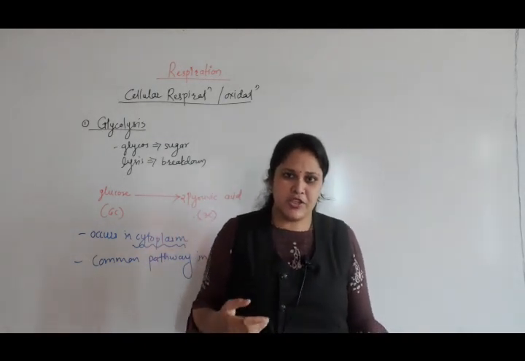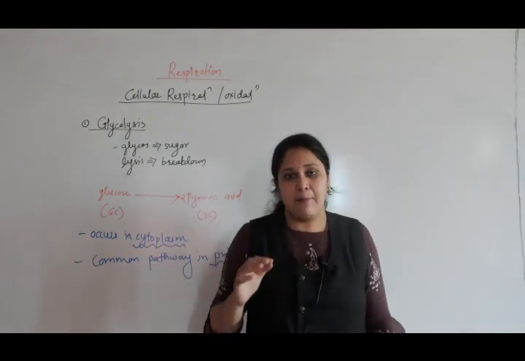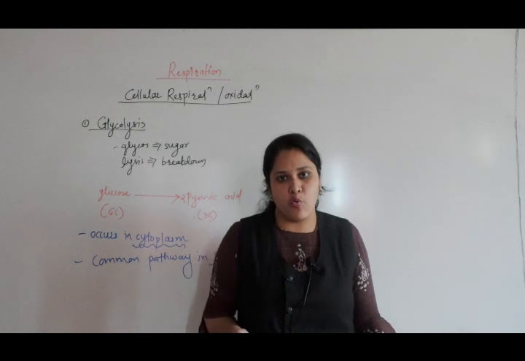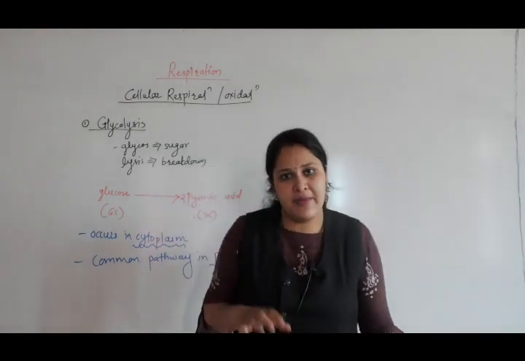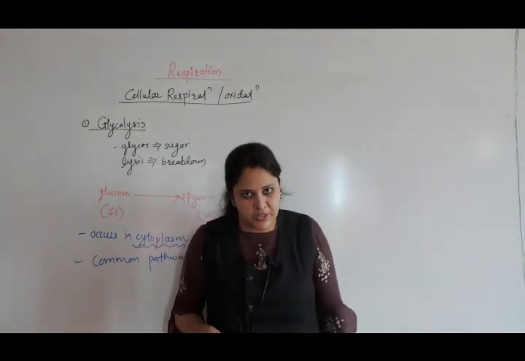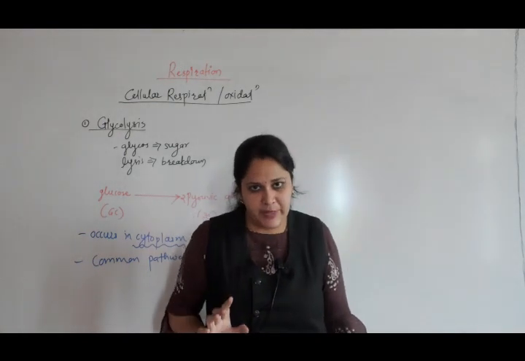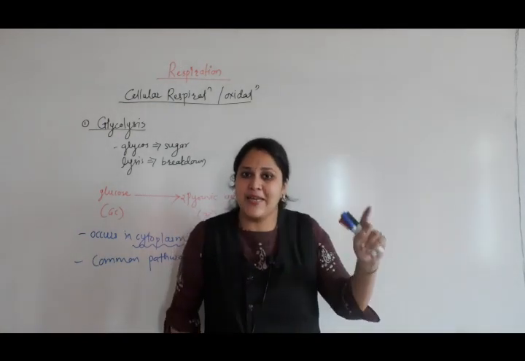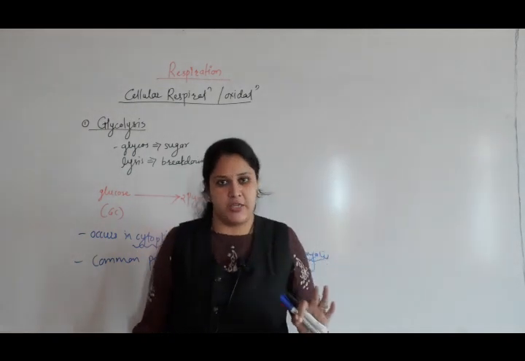If oxygen is available, this pyruvic acid is completely oxidized to produce water and CO2. If oxygen is not available, it is partially degraded, so there is no complete oxidation. It leads to alcoholic fermentation or lactic acid fermentation, which comes under anaerobic respiration. Right now we will focus on aerobic respiration.